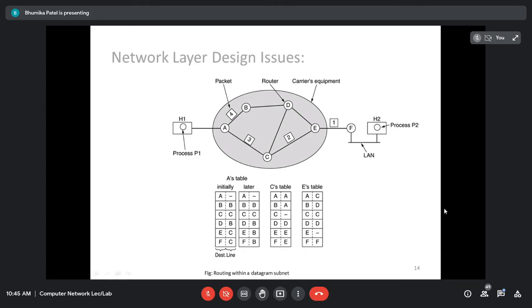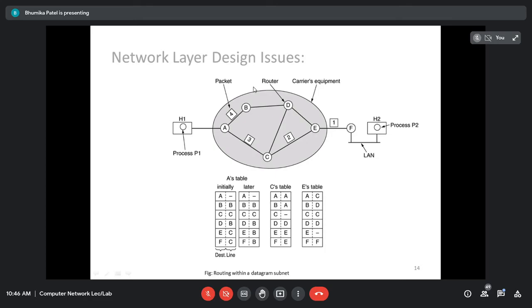So we can say for packet number 1, 2, and 3, the path is A, C, E, and F. But for packet number 4, the route is A, B, D, E, and F. So it is not always the case that the route is the same for each and every packet. Okay, so that is the connectionless service. All of you getting what I'm saying? Yes, ma'am. Right?